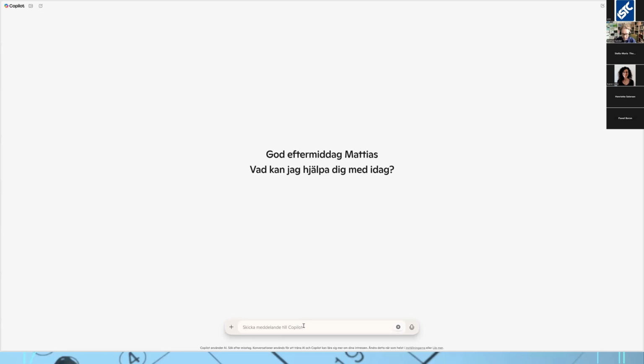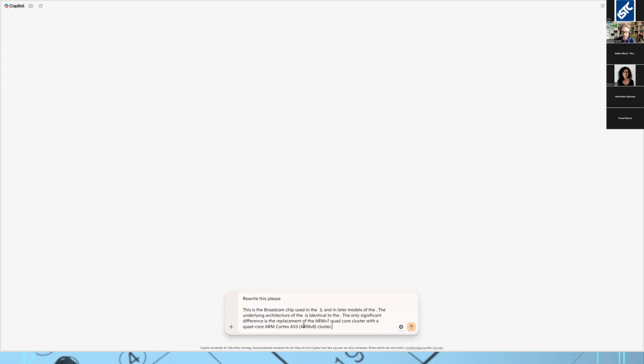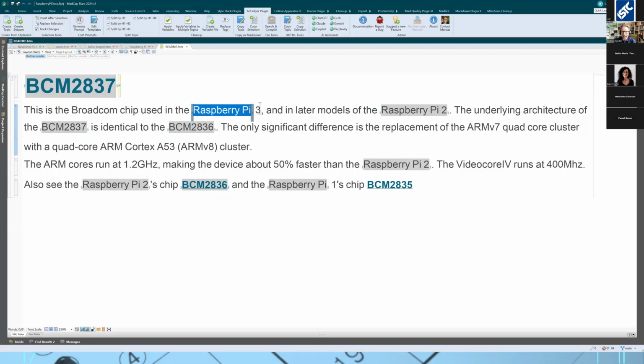Rewrite this, please. All right. Got to say please and thank you. Or is that wasting energy and data? I have no idea. Anyways, I've pasted my text in here, and you can see that there's some strange stuff. Like, this is the Broadcom chip used in the 3. What do you mean 3? Going back to Flare, we can see that there's a variable here, Raspberry Pi 3. So that part was lost.